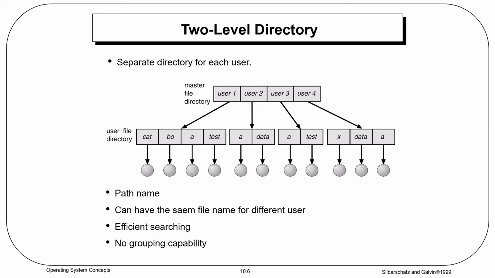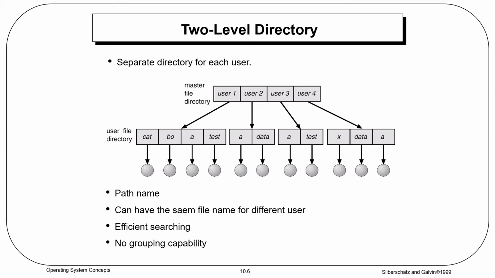Then the major disadvantage is isolation. The structure isolates one user from the other. One user cannot interact with the other user's directory, which is fine when users are completely independent, but it is a disadvantage when users want to cooperate on some task and access one another's files.